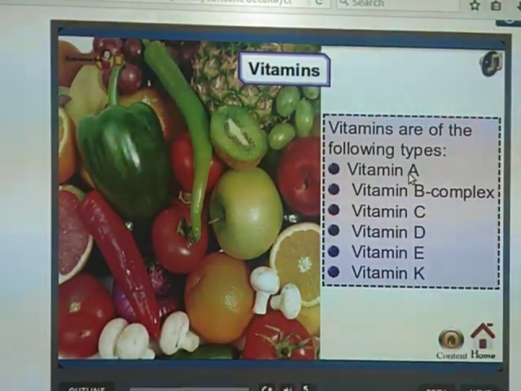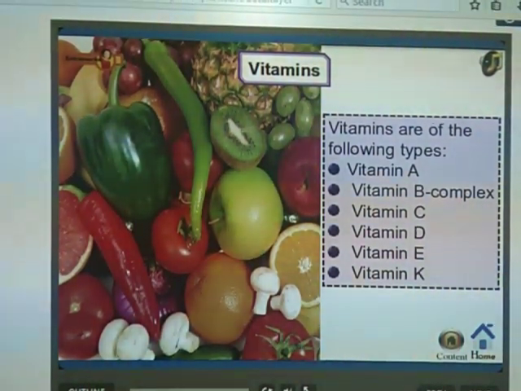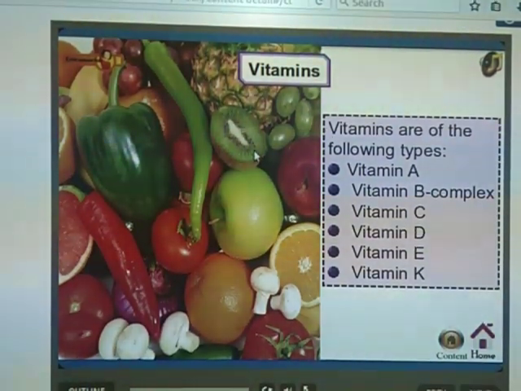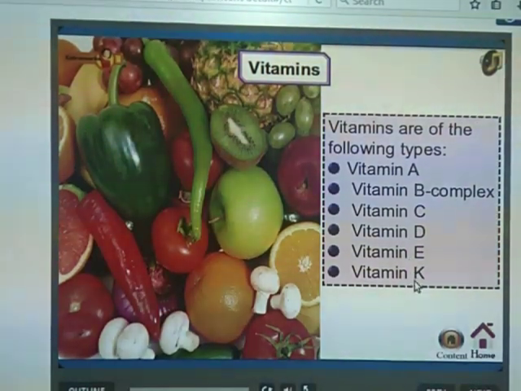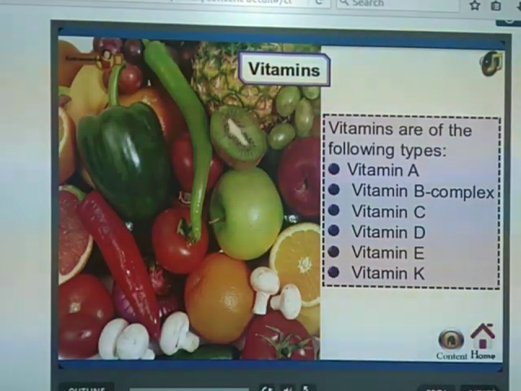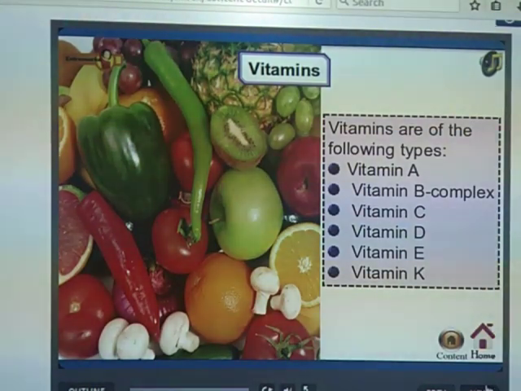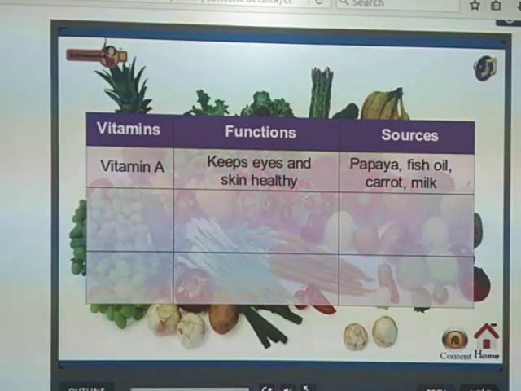What are the different types? That is vitamin A, vitamin B complex, vitamin C, vitamin D, vitamin E and vitamin K. Most of the vitamins are present in fresh fruits and vegetables. Got it? So what is the function of vitamins? The function of vitamins is to protect against diseases, and they keep our eyes, bones and skin healthy.